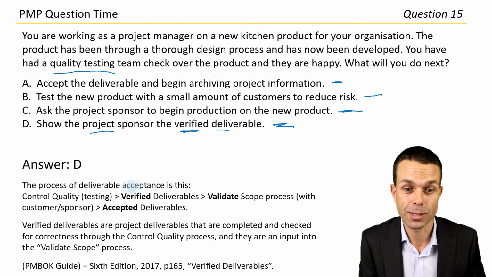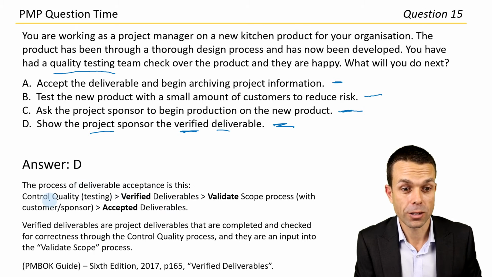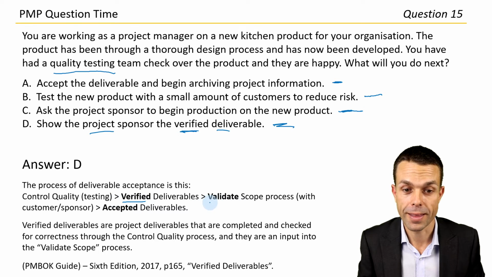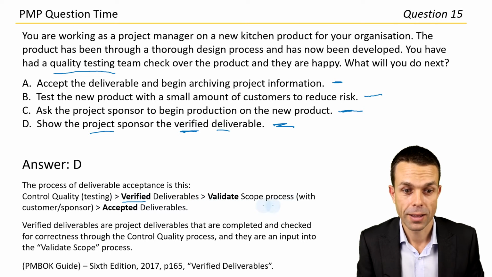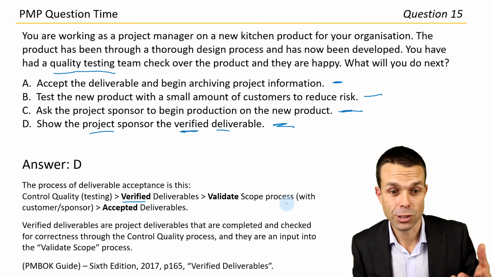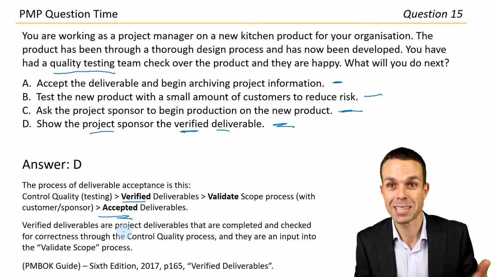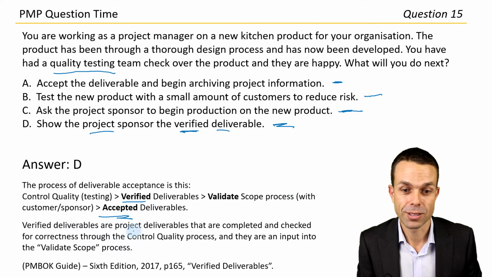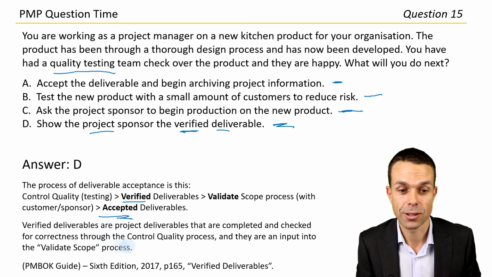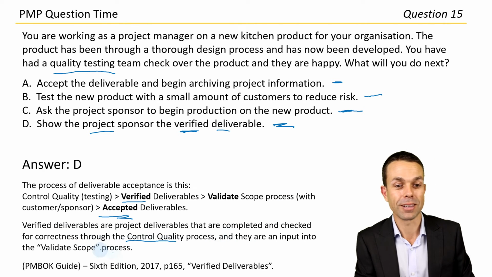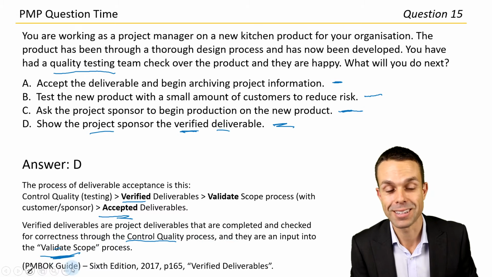The process of deliverable acceptance is this. Control quality testing gives you the verified deliverables. You take those, and that's in the validate scope process, and you validate that with the customer, and then they give you the accepted deliverables once they've accepted them. Verified deliverables are completed and checked for correctness through the control quality process, and they're an input into validate scope.